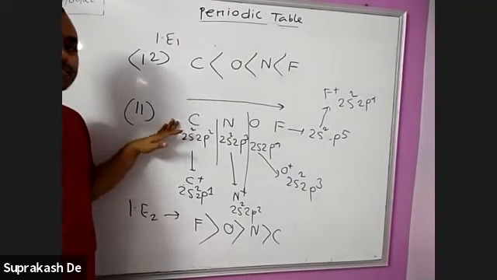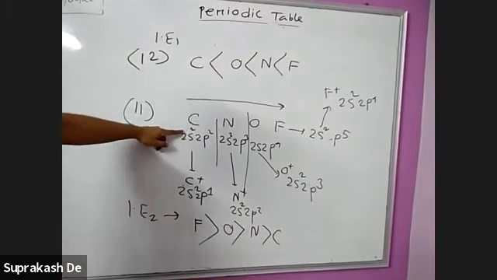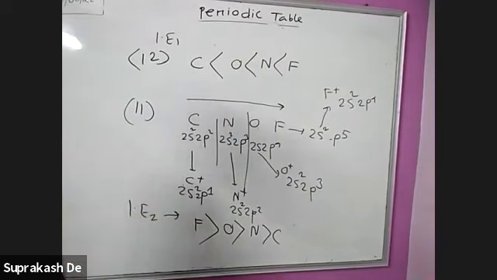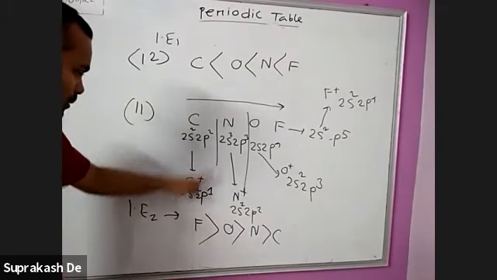Ionization energy means first write the electronic configuration. Then below it, remove one electron. From the carbon you remove one electron, so the carbon becomes carbon plus. Then it becomes 2s2 2p1.